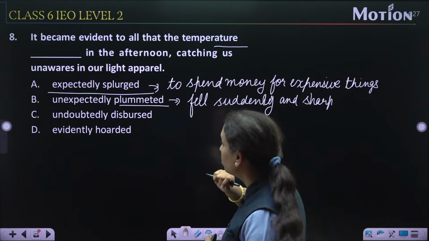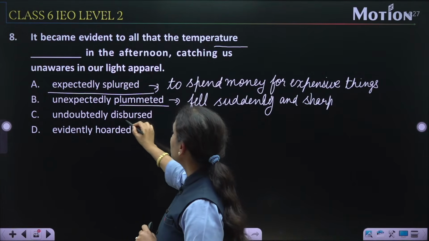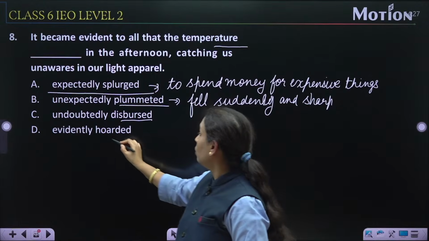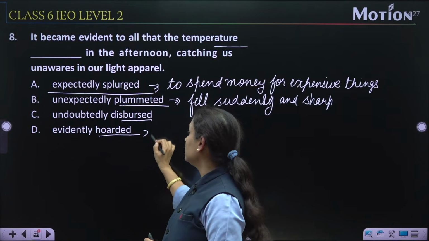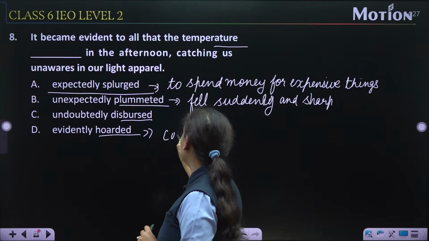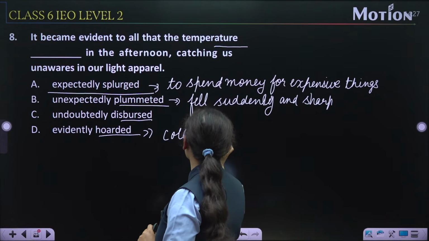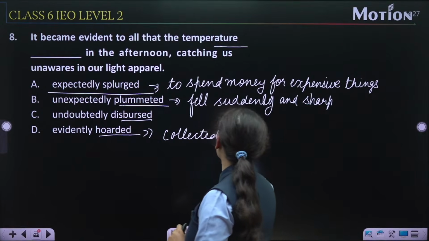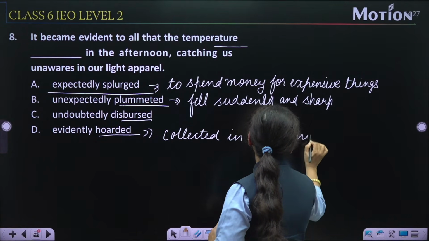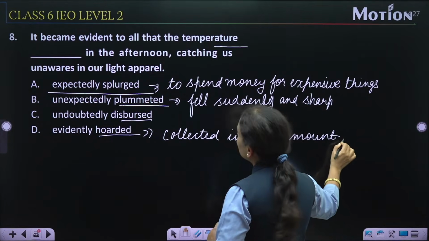Yes, it may be, ये हो सकता है. Disperse. Disperse का मतलब divided, distributed. Hoarded. Hoarded means stored and collected in a large amount. So now we can connect the things.